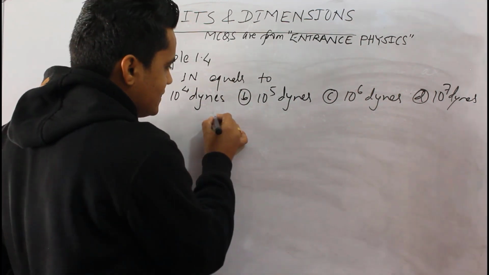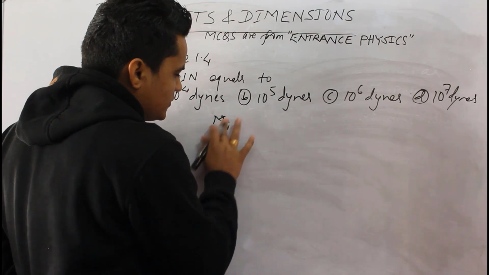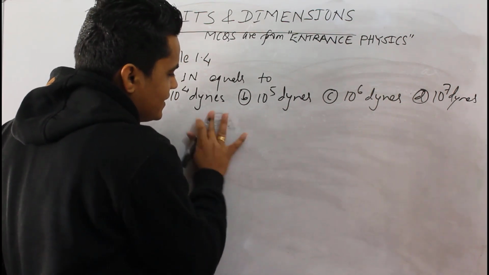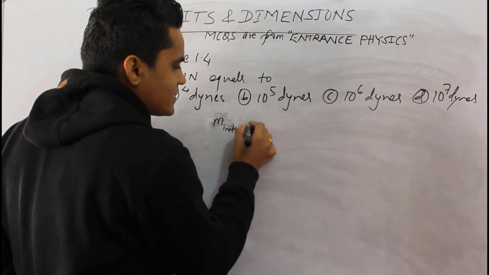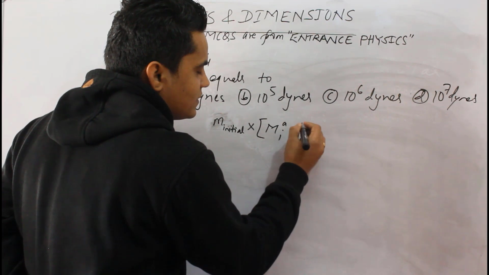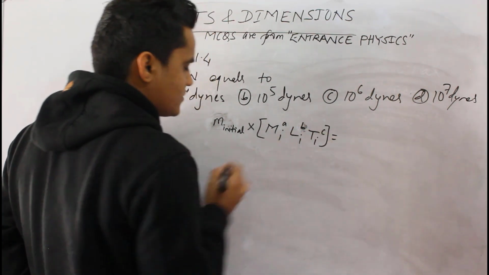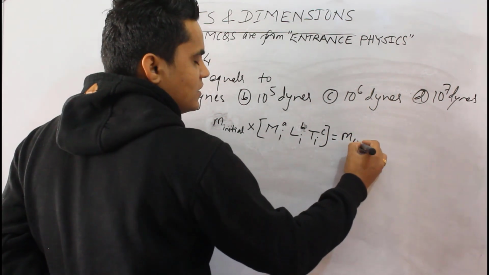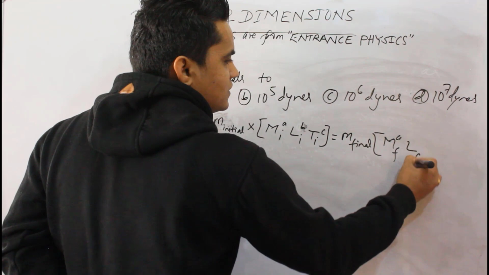So we can write, let's write magnitude in small letter, magnitude initial times unit initial equals magnitude final times unit final.